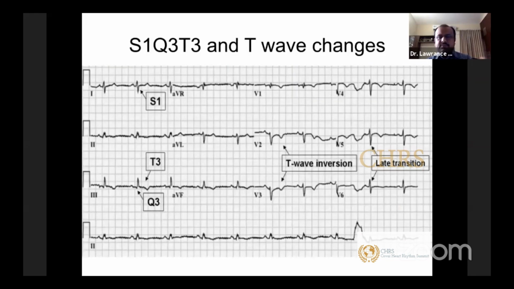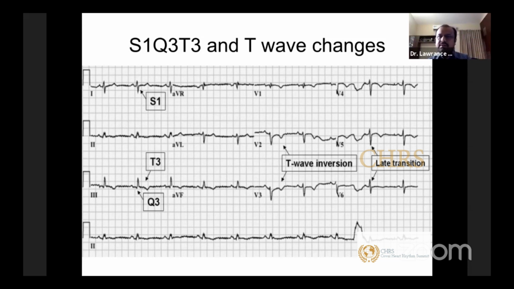You see here, I've made it a little more obvious. You can clearly see an S1, Q3, T3 pattern. There is a deep S in lead 1. There is a T-wave inversion in lead 3, along with a deep Q wave in lead 3. This is a constellation of all three signs. We call them S1, Q3, T3.